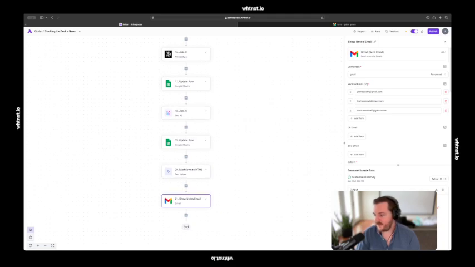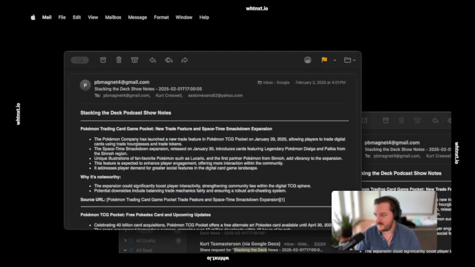So let me pop over and show you the email output real quick, just so you guys can see a quick look at that. Okay, and here we go. So this is the email output. Here is the Markdown formatting. For those that don't know, Markdown is essentially code that gives you your H1 titles, your H2 titles, your bold, it makes your documents look nice.